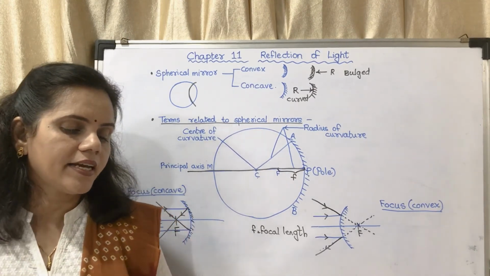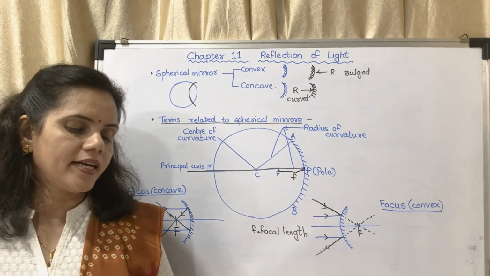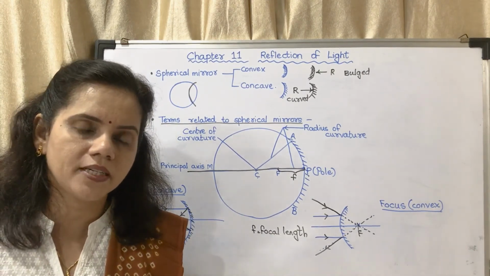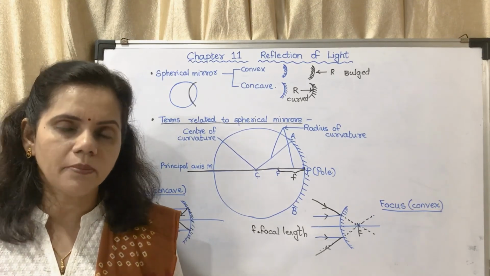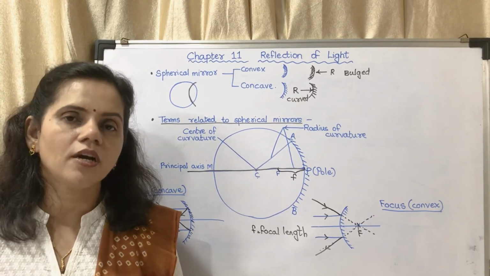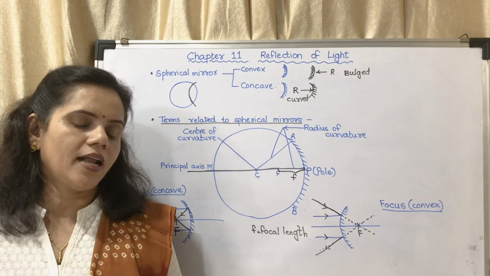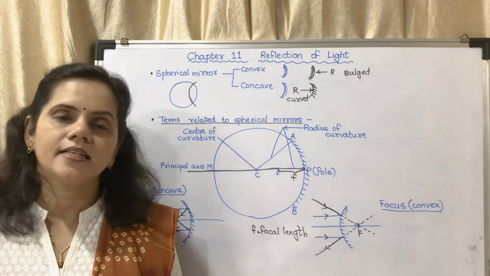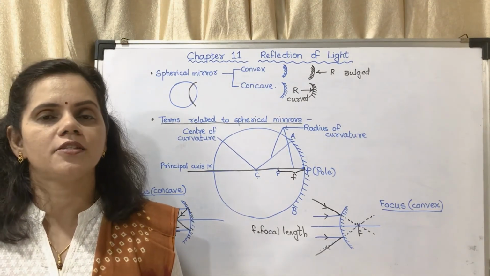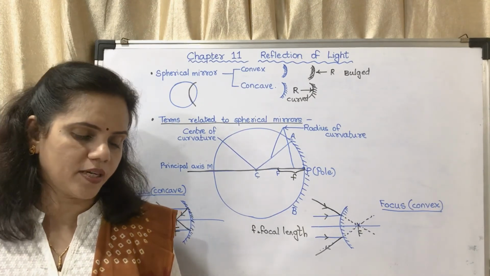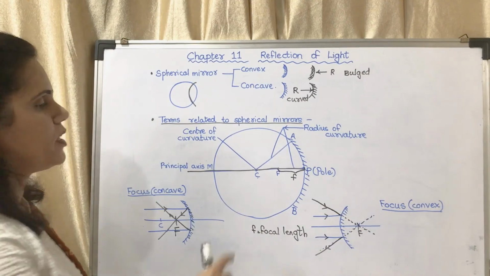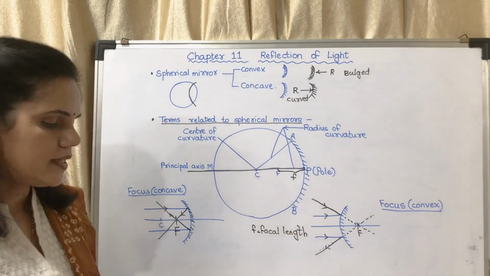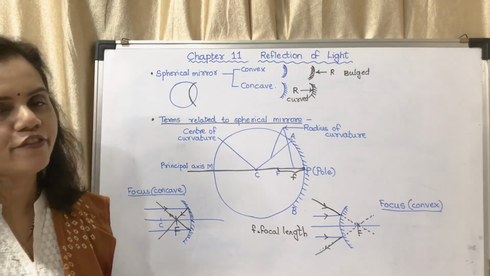Next, in case of a convex mirror, the incident rays parallel to the principal axis, after reflection, appear to come from a particular point behind the mirror lying along the principal axis. This point is called the principal focus of a convex mirror. Next is focal length. What is focal length? The distance between the focus and the pole is called the focal length.